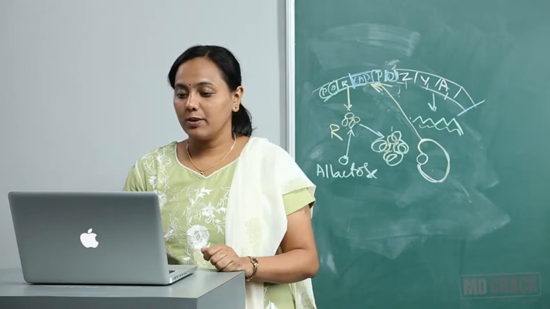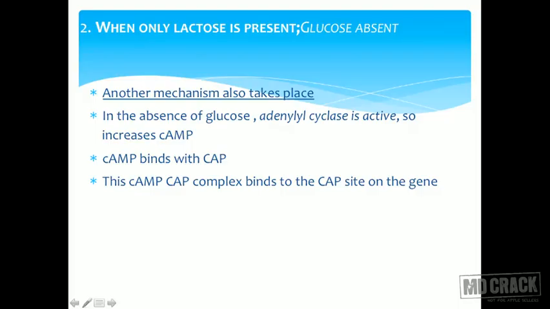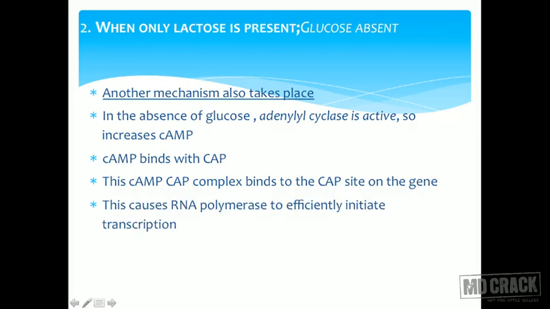So cyclic AMP binds with the CAP. This cyclic AMP-CAP complex binds to the CAP site. This causes RNA polymerase to efficiently initiate transcription. So this maximizes the expression. This is known as positive regulation.